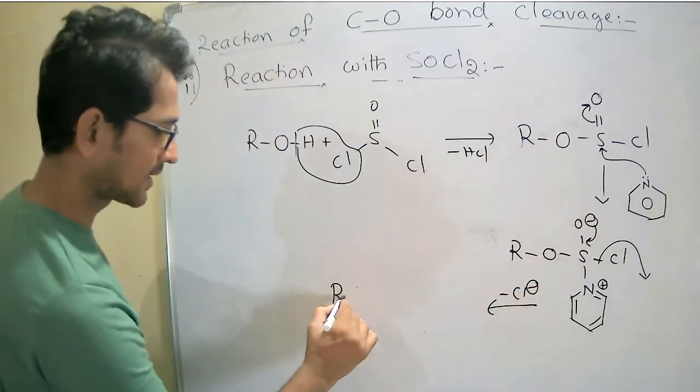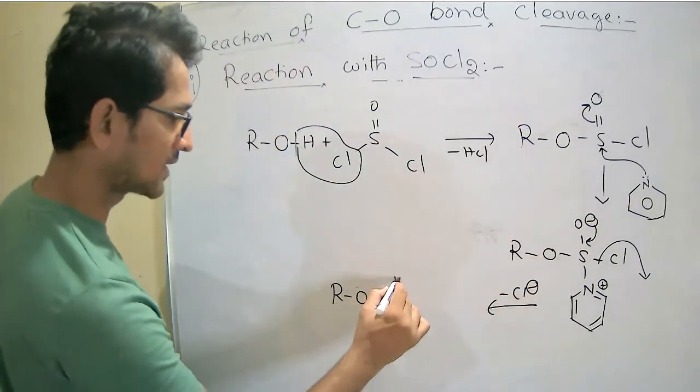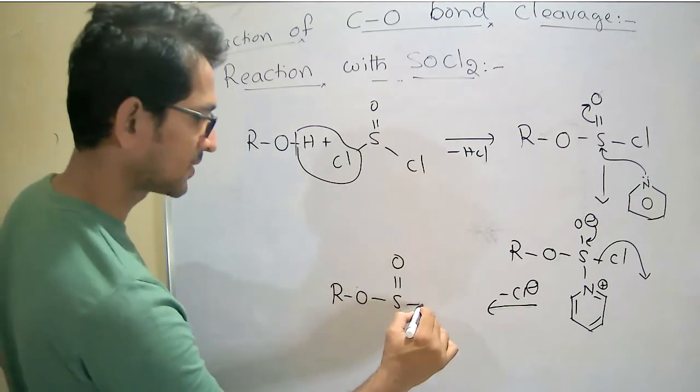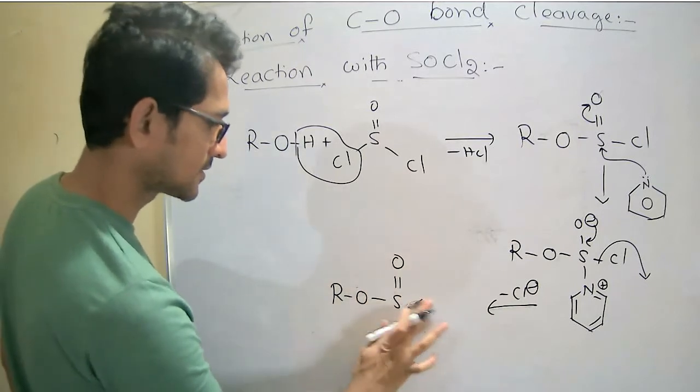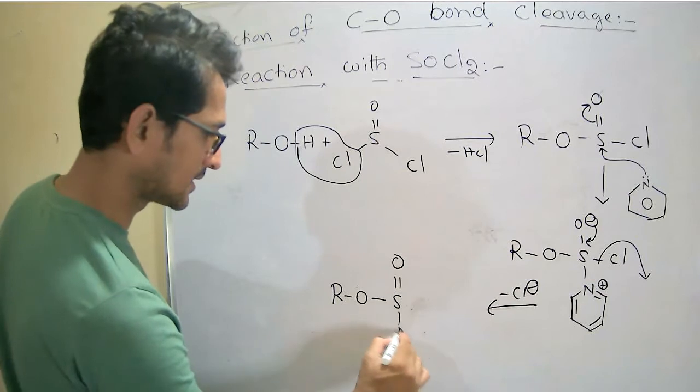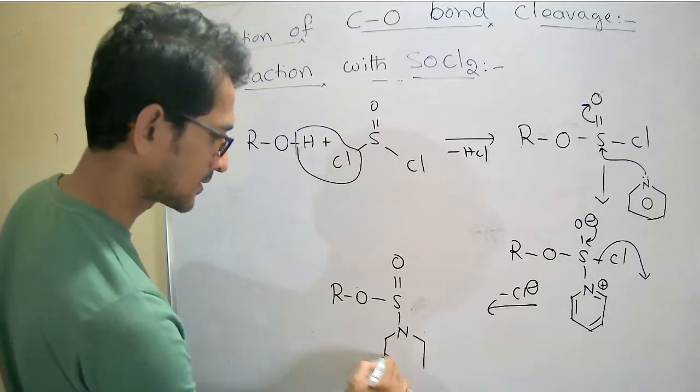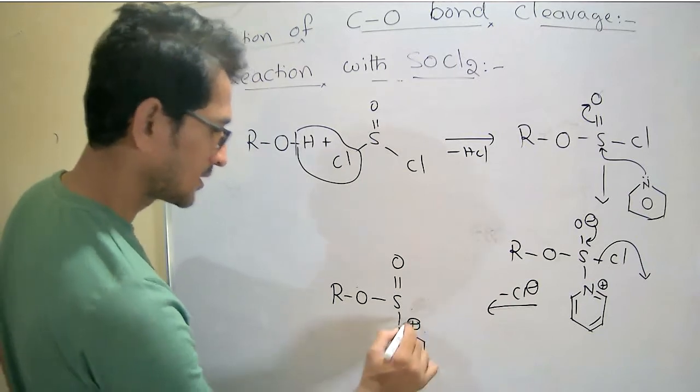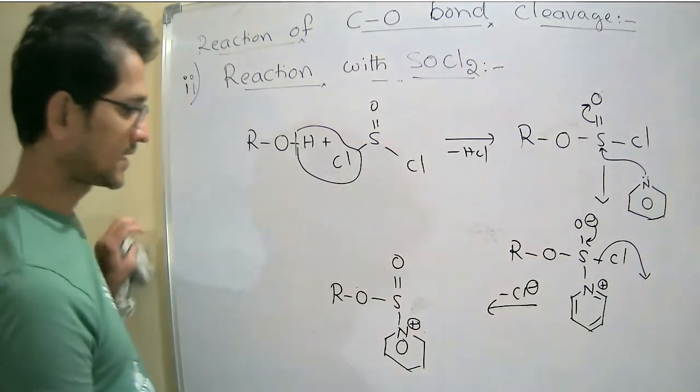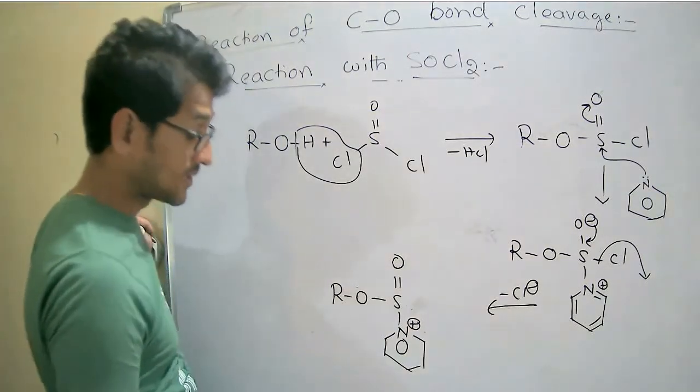Now I will write R-O-S(=O) and the nitrogen as it is.